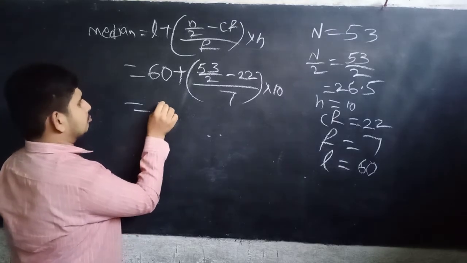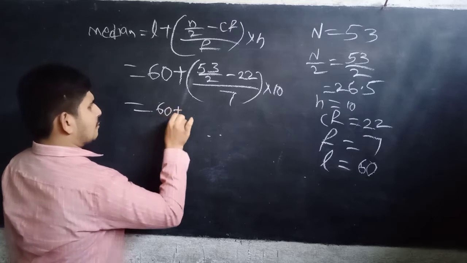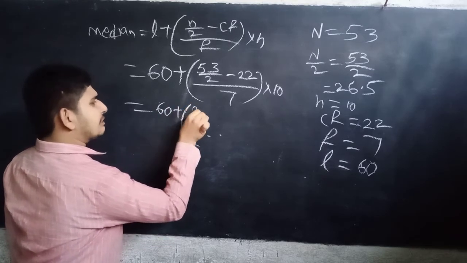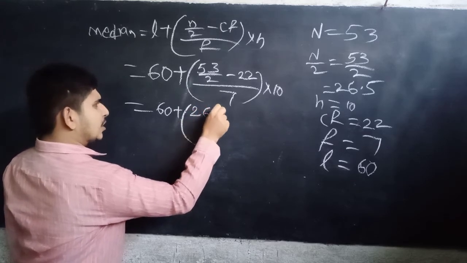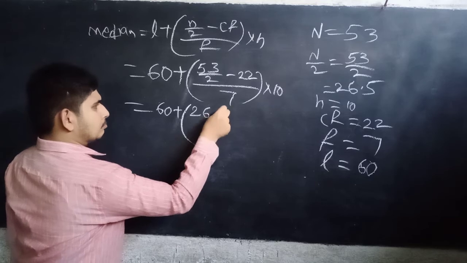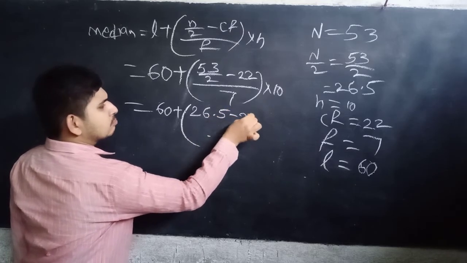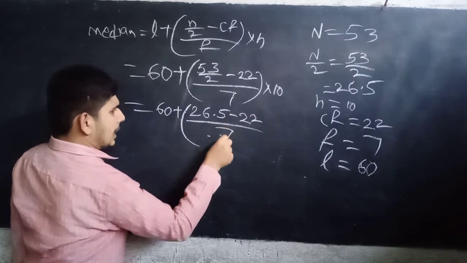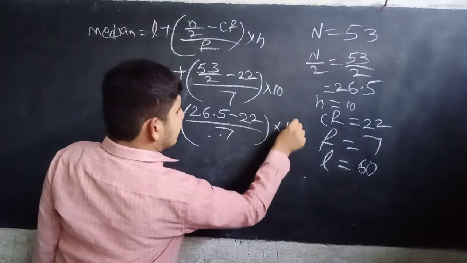Now 53 by 2 is 26.5. So 60 plus 26.5 minus 22, divided by 7, into 10.